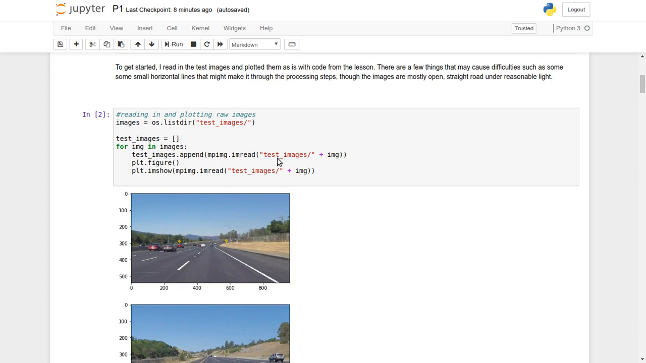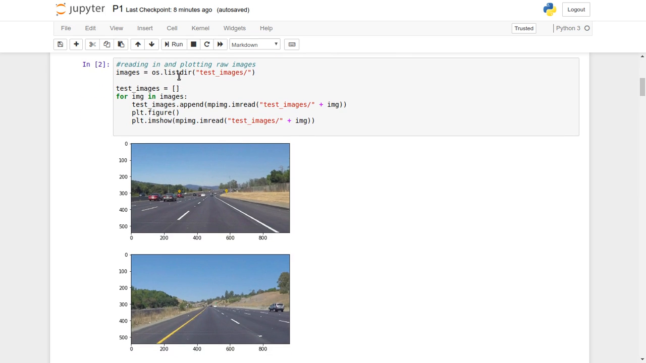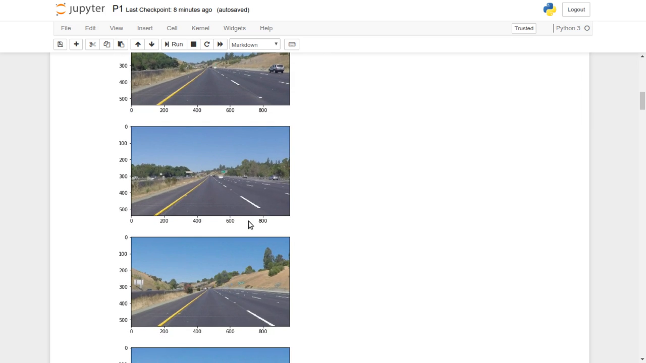And initially, to identify the lane from an image, we place the different images inside a folder, and we use list directory to specify which folder we want to read, and we will read all the files that are present in that directory. These are the files that are present in that directory.